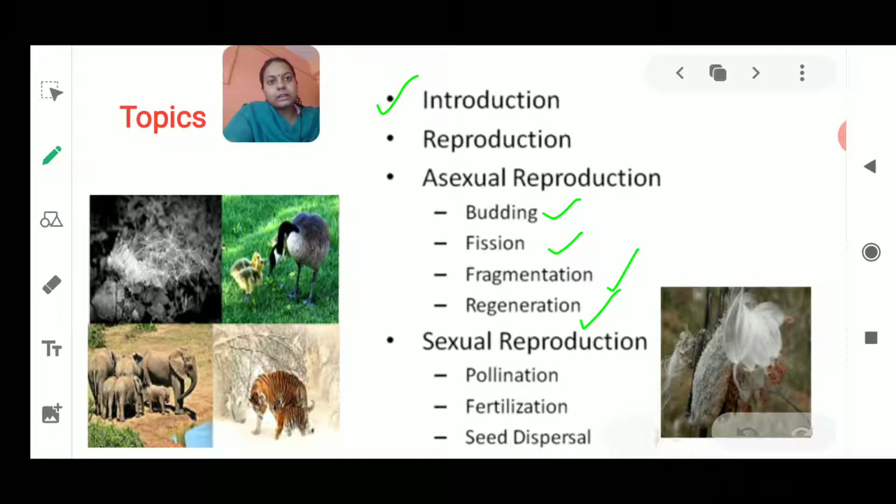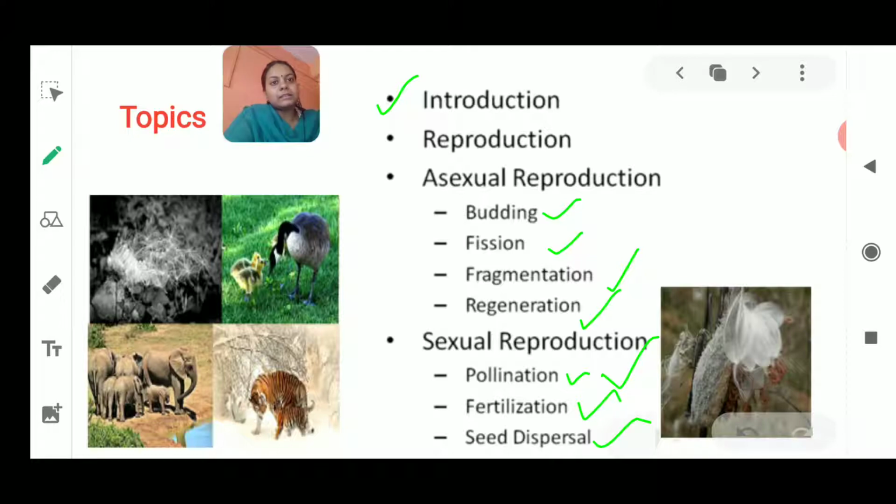Then the second broad topic which we need to cover is the sexual mode of reproduction, where we are going to study the steps of sexual mode of reproduction in plants, that is pollination, fertilization and seed dispersal. So these are the topics which are to be covered in this chapter.